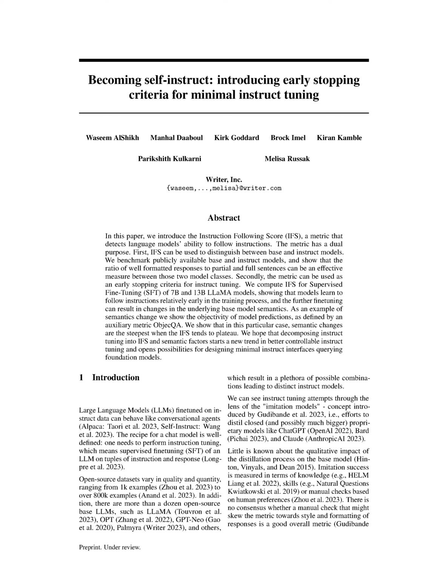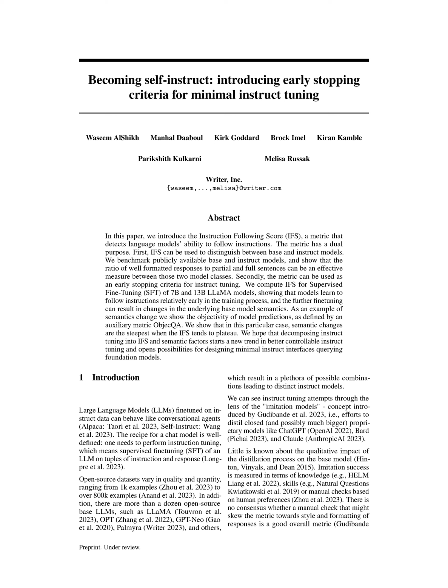There's a wide range of open-source datasets available, with the number of examples ranging from 1,000 to over 800,000. There are also numerous open-source base LLMs, such as Llama, Opt, GPT-Neo, Palmyra, and others, which means there are countless combinations that can result in unique instruct models. We can view these instruction tuning efforts as imitation models, which are attempts to replicate closed, and potentially larger, proprietary models like ChatGPT, Bard, and Claude. However, we don't know much about how this distillation process affects the base model.